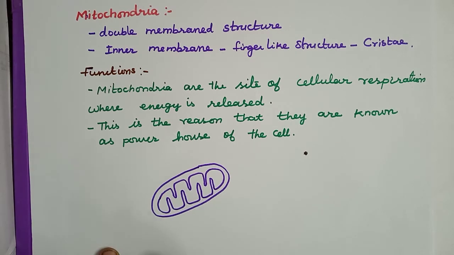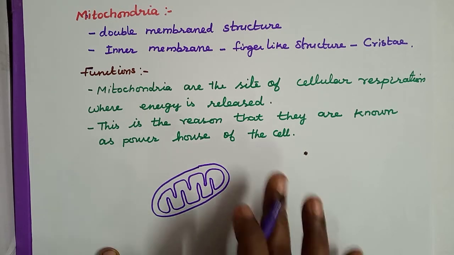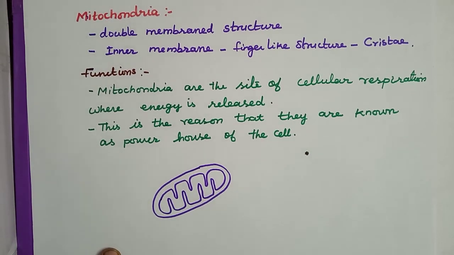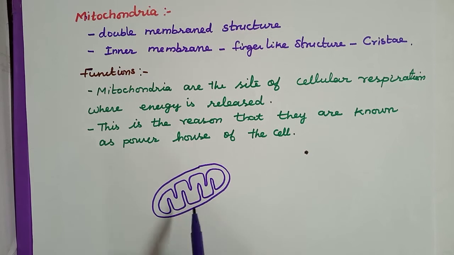It is a tiny, small, oval, kidney or round-shaped organelle present in both plant and animal cells.